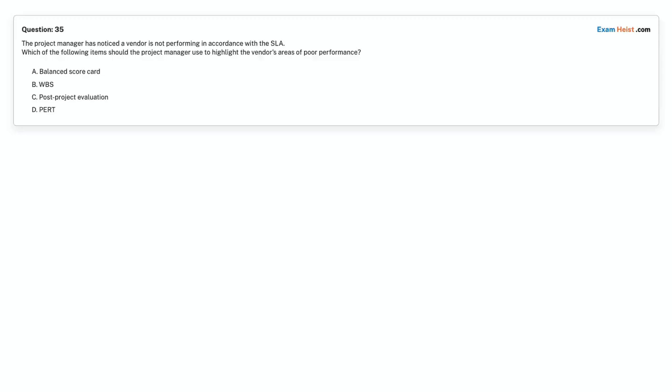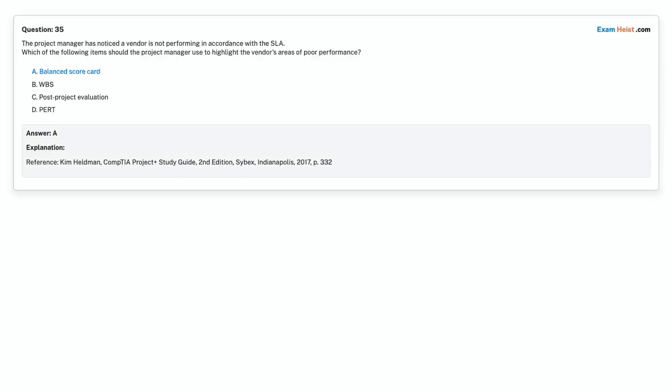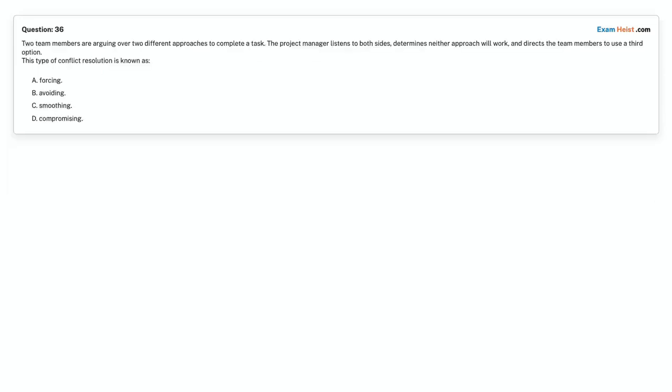Question 35. The project manager has noticed a vendor is not performing in accordance with the SLA. Which of the following items should the project manager use to highlight the vendor's areas of poor performance? Option A. Balanced scorecard. Option B. WBS. Option C. Post-project evaluation. Option D. PERT. Choose the correct answer. Correct answer is option A. Balanced scorecard.